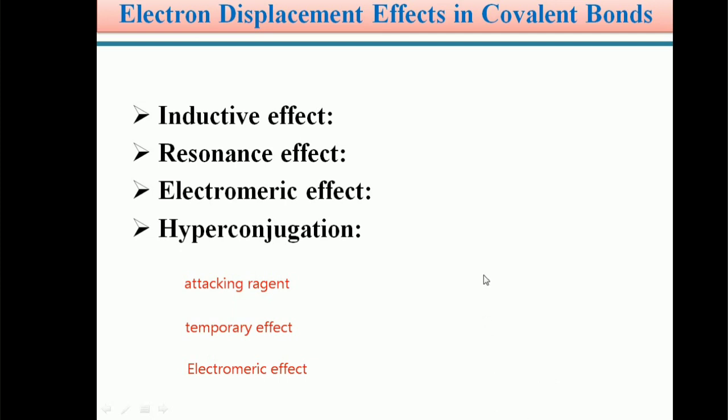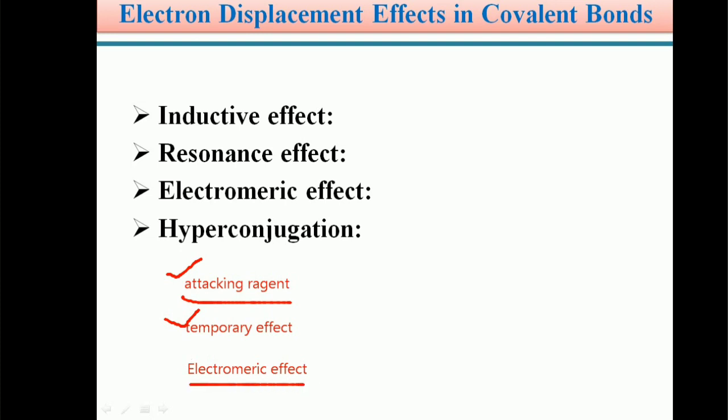So the electron displacement or polarization in an organic molecule that arises because of the influence of the attacking reagent is said to be a temporary polarization effect in a covalent bond. The best example for this temporary effect is the electromeric effect.